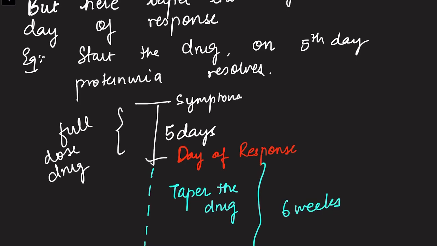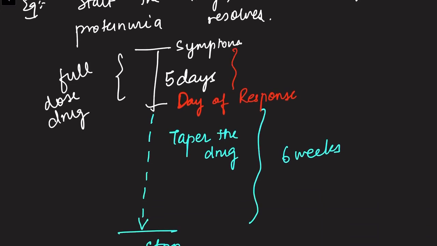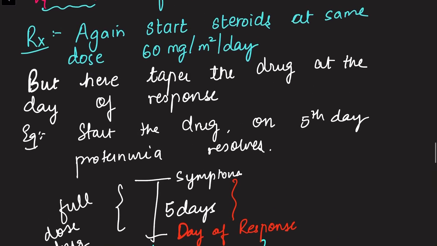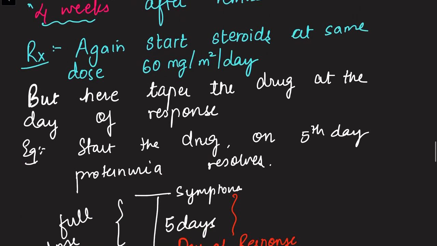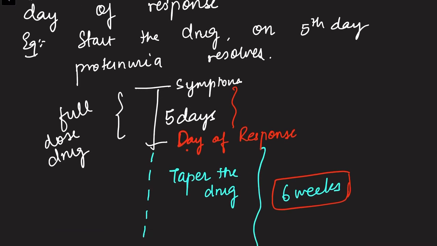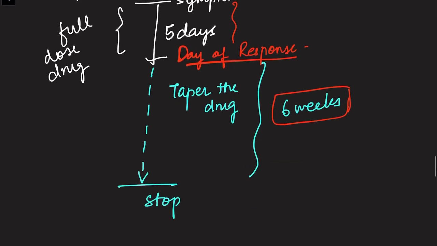I will start tapering from the day of response itself, so after 5 days I will start tapering. It will take 6 weeks to taper the drug. So in relapse, we start tapering from the day of response, and we taper in 6 weeks.